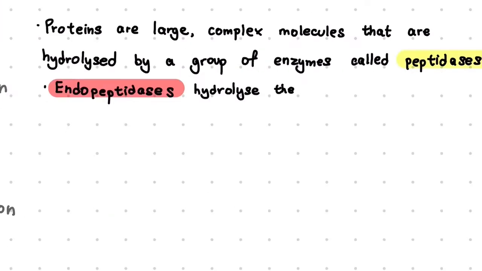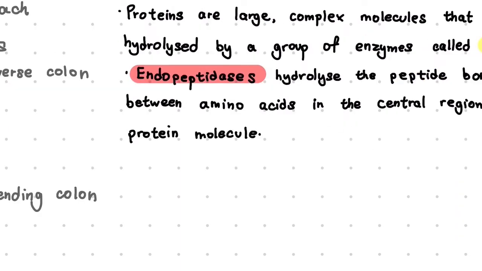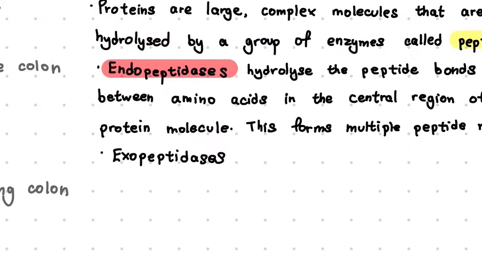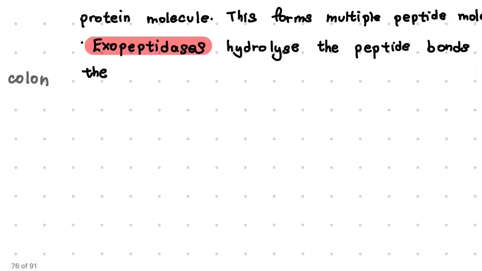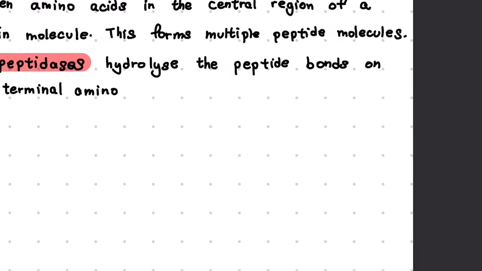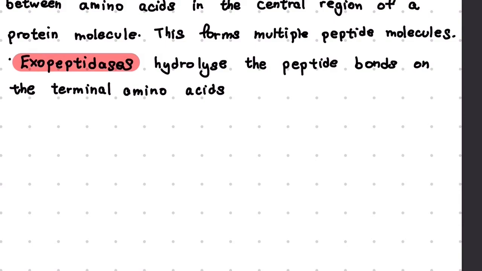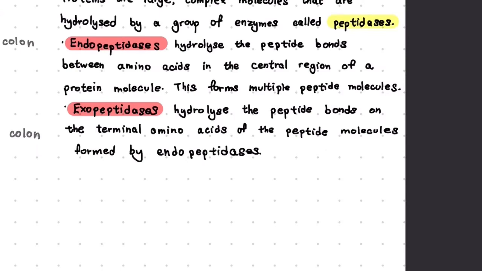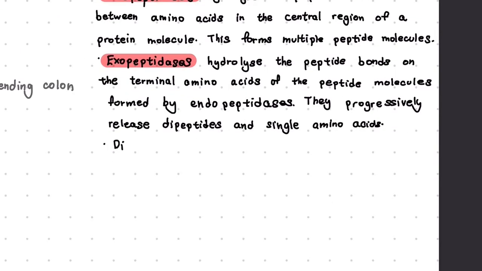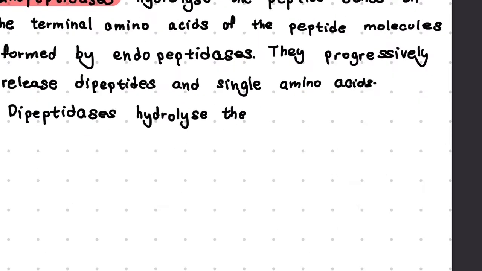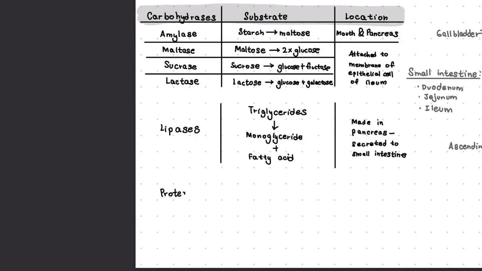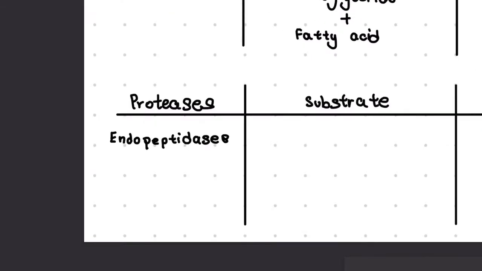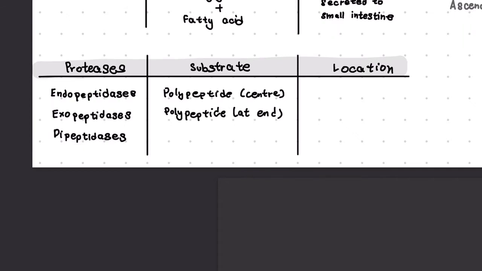Endopeptidases hydrolyze the peptide bonds between amino acids in the central region of the protein molecule, and exopeptidases hydrolyze the peptide bonds on the terminal amino acids of the peptide molecules. These are the final parts of the polypeptide. Dipeptidases hydrolyze the bond between the two amino acids of a dipeptide. Dipeptidases are membrane-bound, which means they are attached to the cell membrane of the epithelial cell in the ileum.